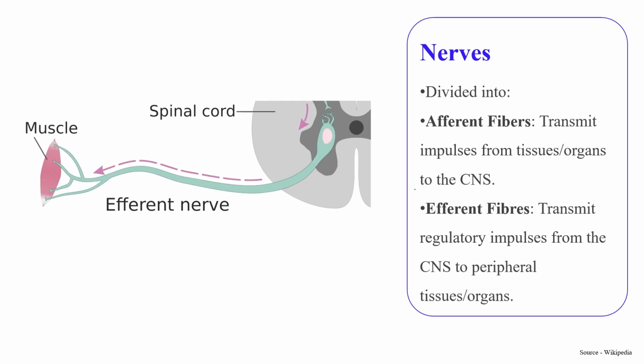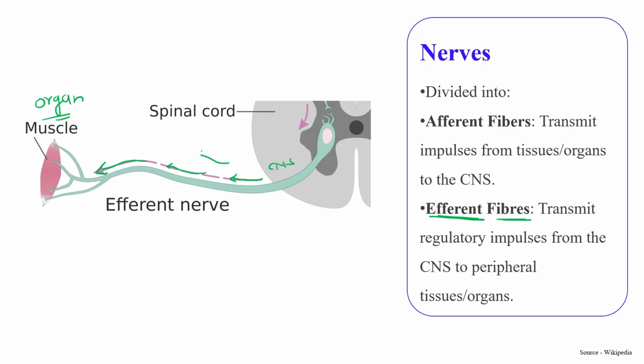Second type of nerves are known as efferent fibers or efferent nerves, which transmit a regular impulse from the central nervous system to the affected area or affected organs. Like in this case, this is the central nervous system and this is an organ, in this case muscle.